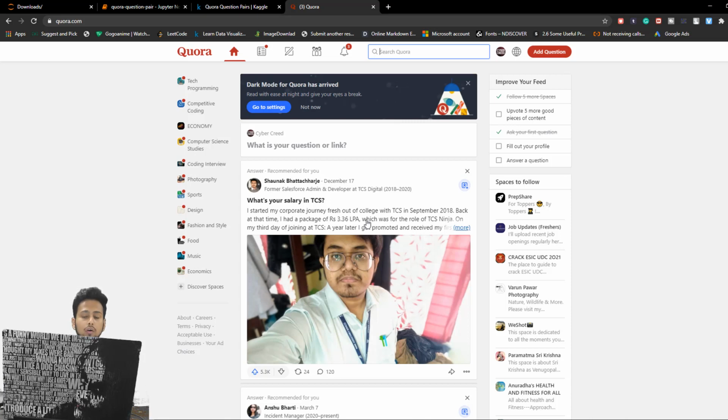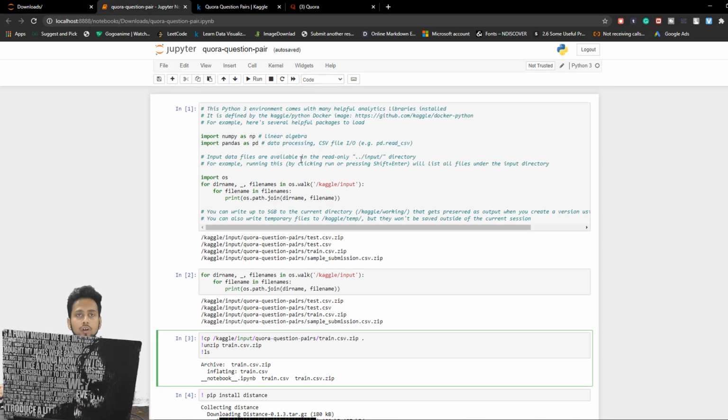If we can identify which questions are the same, like one question may be "what is linked list" and a second question may be "define linked list", both have the same meaning, but since they are different questions, people have to answer them differently. So what we need to do is check, given two questions, whether they are the same or not. If they convey the same meaning, then we can just copy and paste the answer from one question to the other. This is basically our business requirement for this problem.